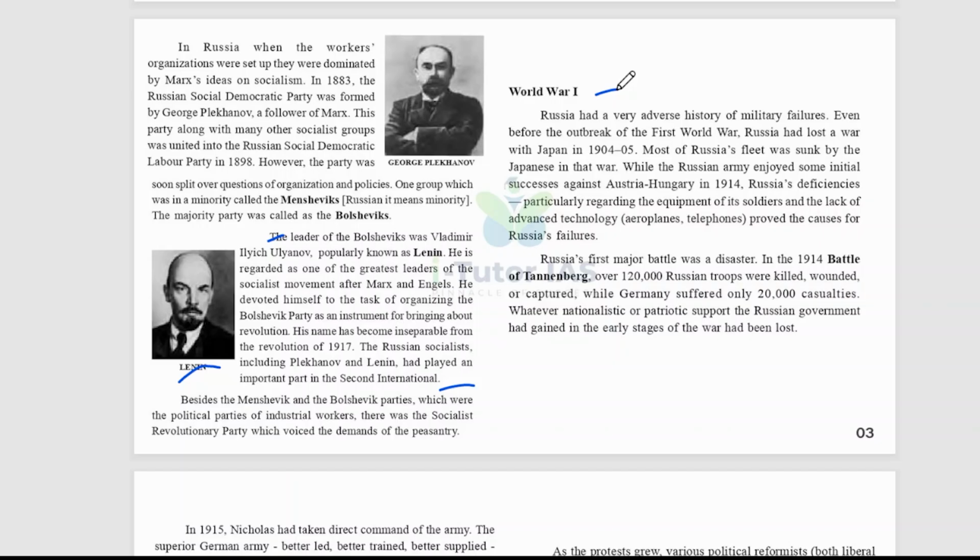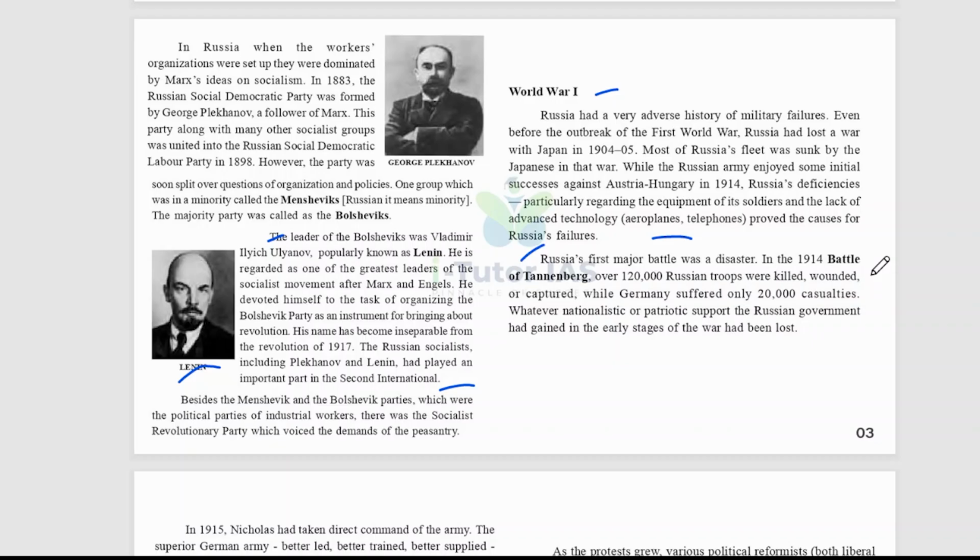While the Russian army enjoyed some initial success against Austria-Hungary in 1914, Russia's deficiencies, particularly regarding the equipment of its soldiers and the lack of advanced technology, that is aeroplanes and telephones, proved the cause of all of Russia's failures. Russia's first major battle was a disaster: in the 1914 Battle of Tannenberg, over 120,000 Russian troops were killed, wounded or captured, while Germany suffered only 20,000 casualties.